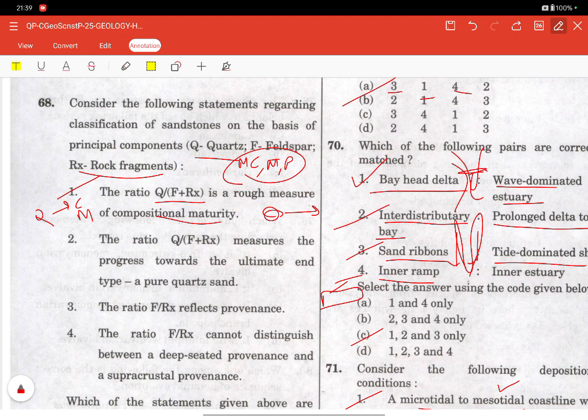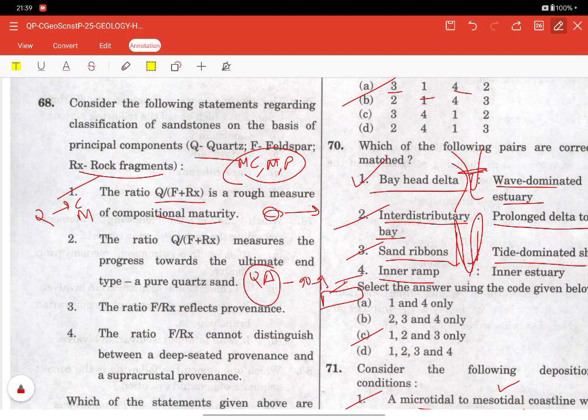Now coming to statement 2: the ratio of Q/(F+RF) measures the progress towards the ultimate end type of pure quartz sand. So this statement is also correct. Why? Because quartz arenite has 90 to 95% of quartz in it.